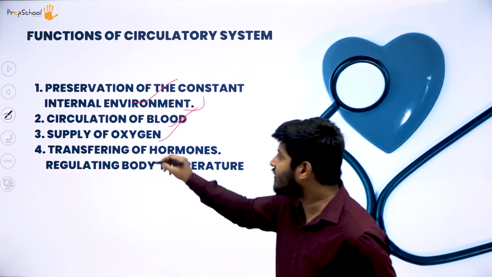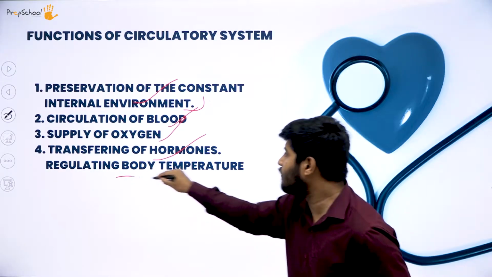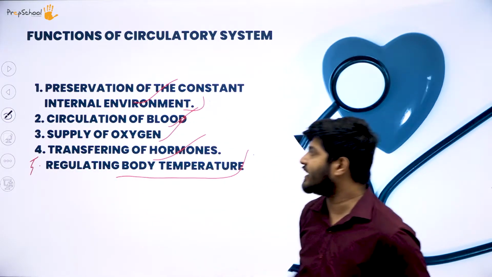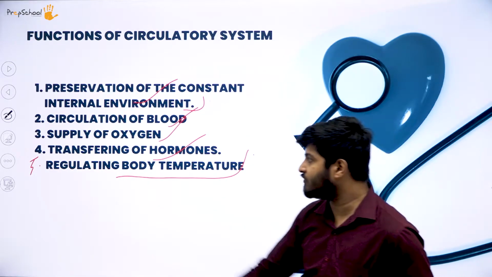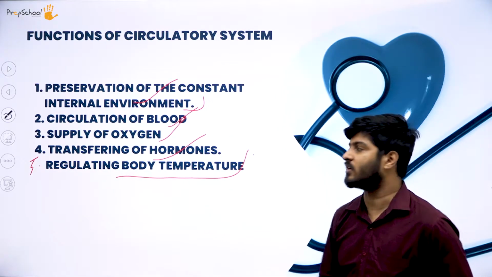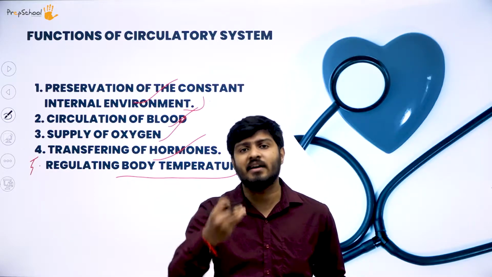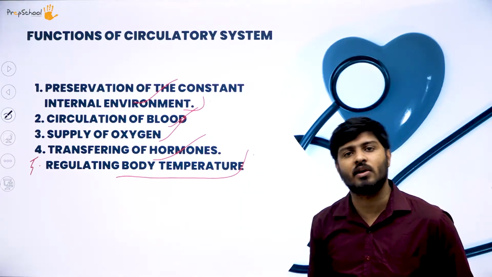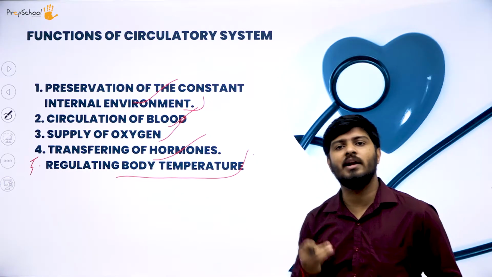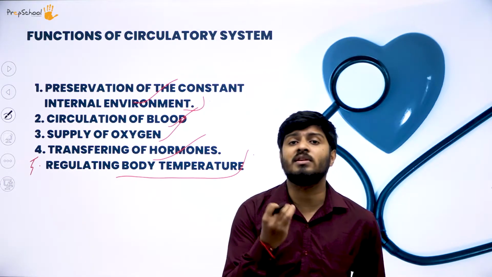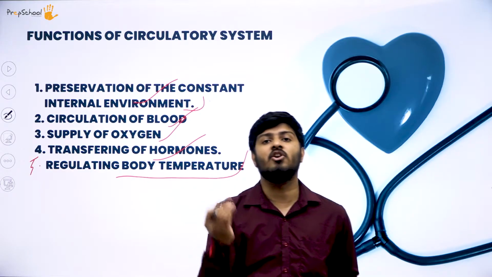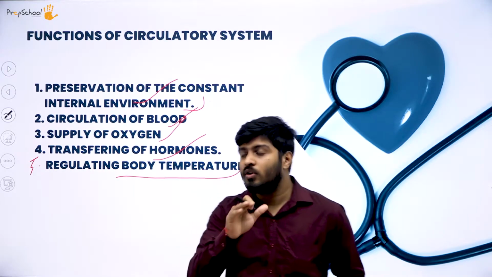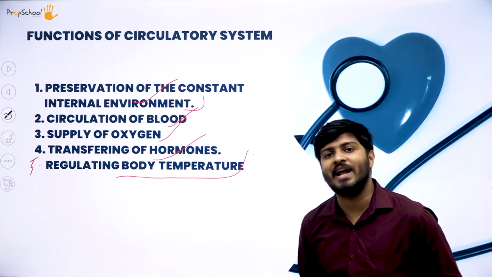After that, you have transferring of hormones and regulating body temperature. You have a total of 5 points over here. The fourth is transferring of your hormones, and the fifth is regulating body temperature. All the required hormones secreted by the endocrine system in your body are circulated with the help of this circulatory system. Next is regulating body temperature. The circulatory system keeps your body warm and in equilibrium with the changing temperature of nature. So you can see why that point has been mentioned.